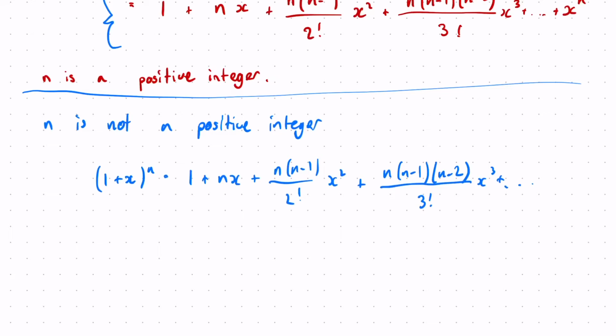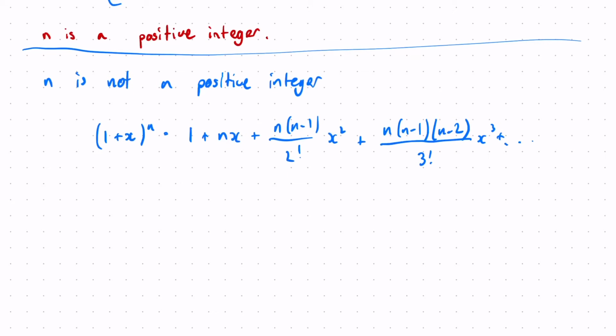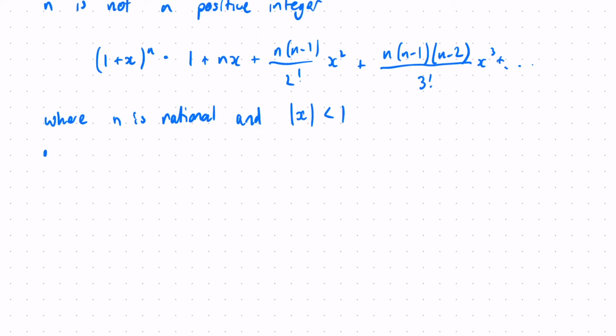So this is only true where n is rational, so we can't have an irrational value for n, and the modulus of x is less than 1. That's the only time that this expansion is true. Okay, so one of the key things to take away from this is that this series is infinite. Okay, it's never going to terminate.